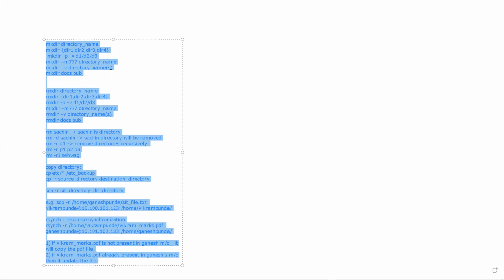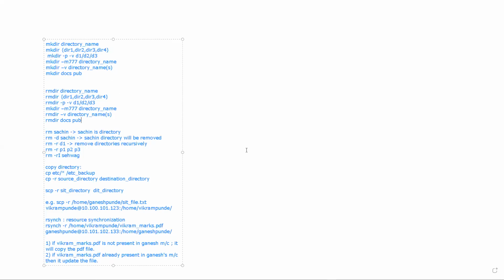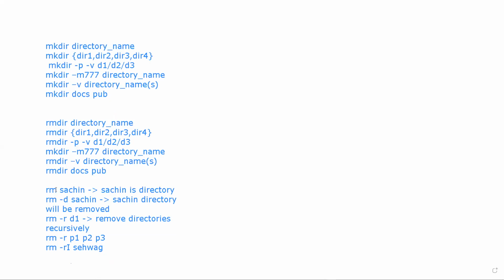These things we saw: creating a directory, removing a directory, then the scp and rsync commands, and also how to copy by using cp, scp and rsync, right?